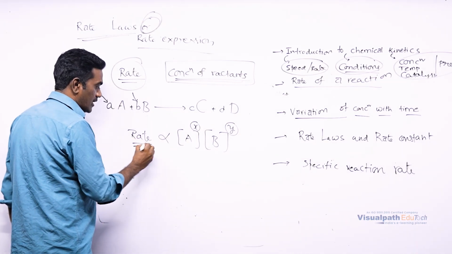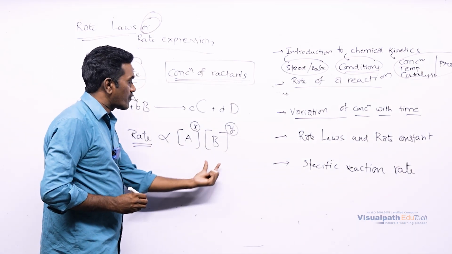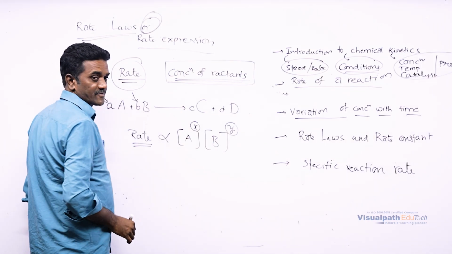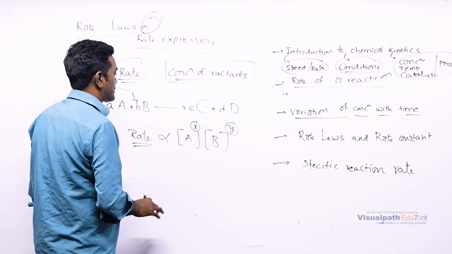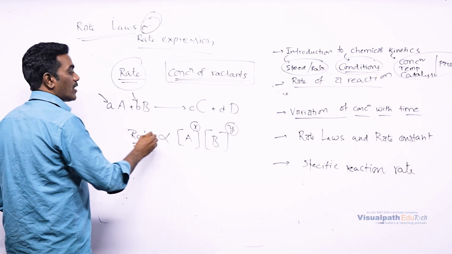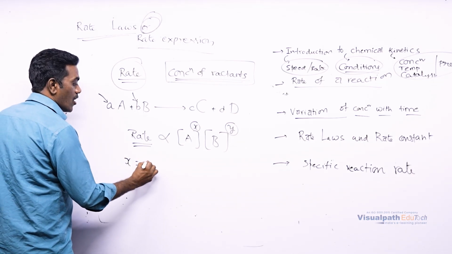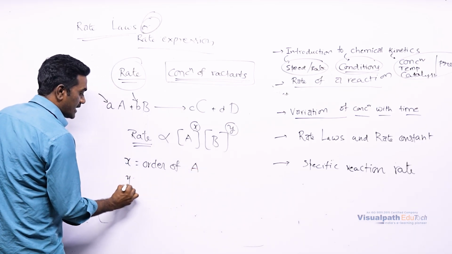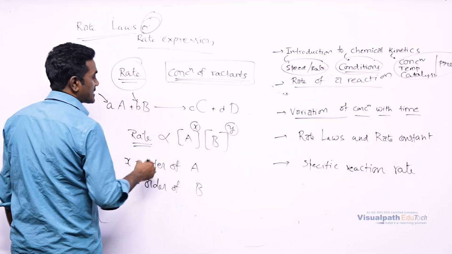If you look carefully here, rate is proportional to the concentration of A with power x and the concentration of B with power y. Here x and y are the powers of concentration of A and concentration of B respectively, but they may or may not be equal to a and b. This is what the rate expression is. Here x is equal to the order of A, and y is equal to the order of B. This order we will discuss later.